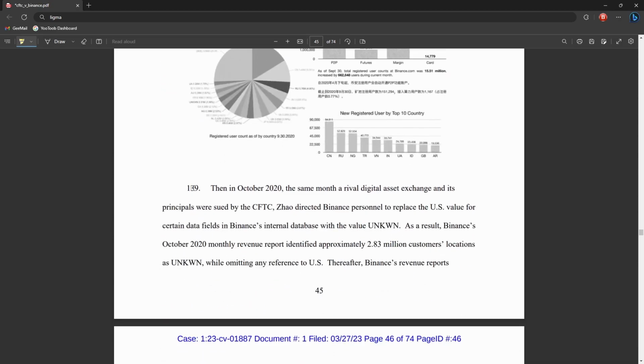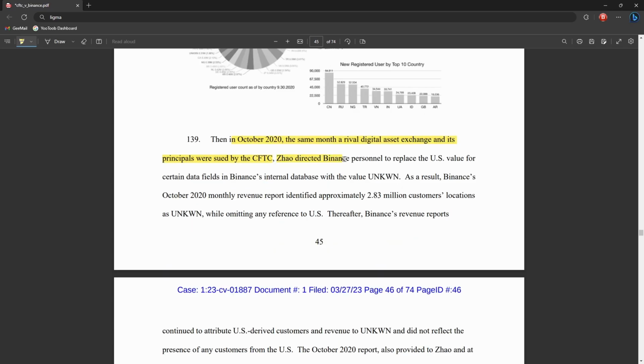Coming down to 139, it says in October 2020, the same month, a rival digital assets exchange and its principals were sued by the CFTC. CZ directed Binance personnel to replace the US values for certain fields in Binance's internal database with the value unknown. As a result, Binance's October 2020 monthly report identified 2.8 million customers' locations as unknown, while omitting any reference to US.